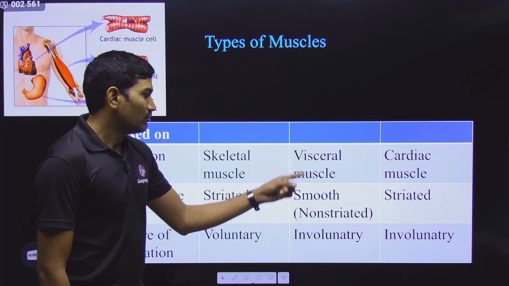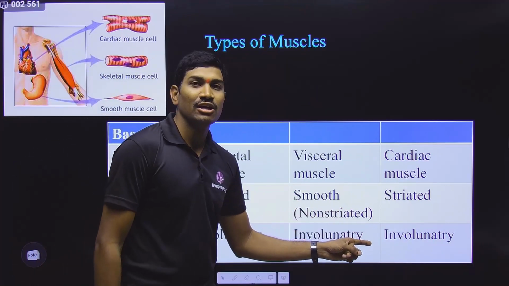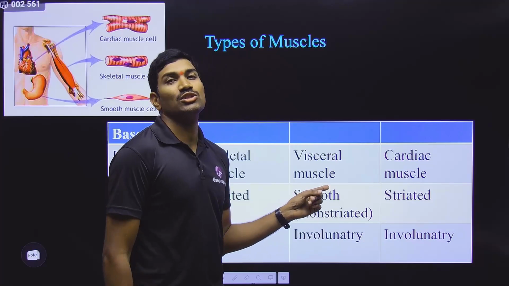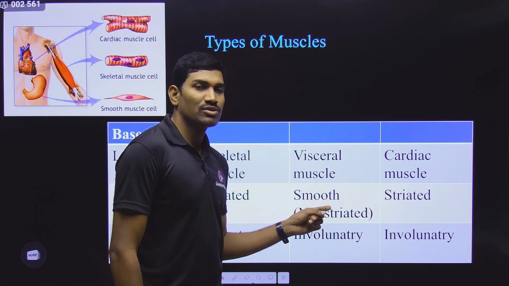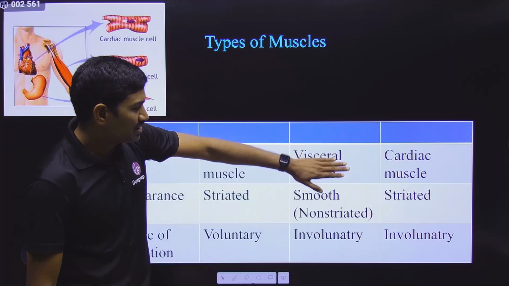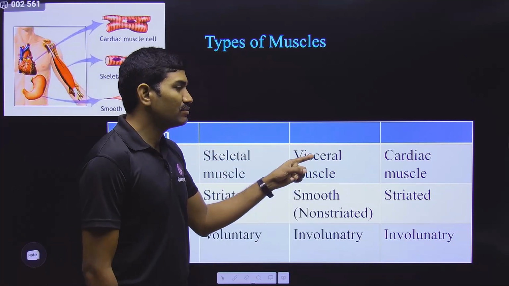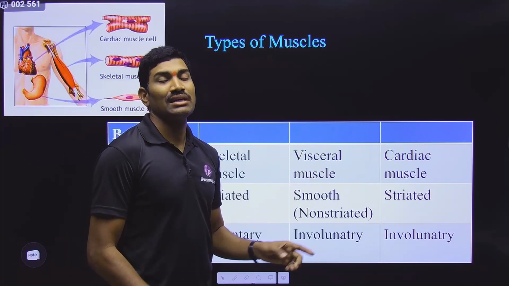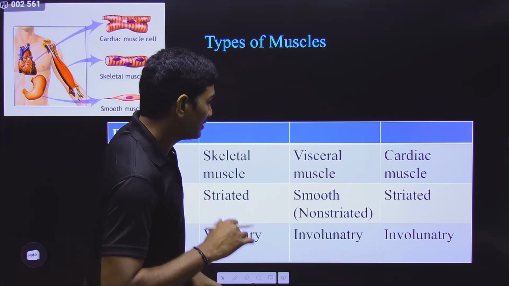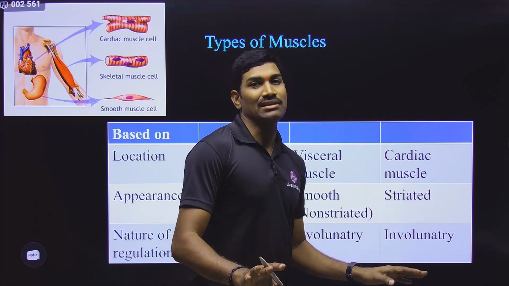Clear? But visceral muscles are not striated, they are non-striated. Non-striated is also called smooth. That's why visceral muscles are also called smooth muscles. Clear? Please understand, visceral muscles are also called smooth muscles. In the examination, if they are talking about smooth muscles, they mean visceral muscles. But here there is a great confusion. What is that confusion? Both skeletal and cardiac muscles are striated.